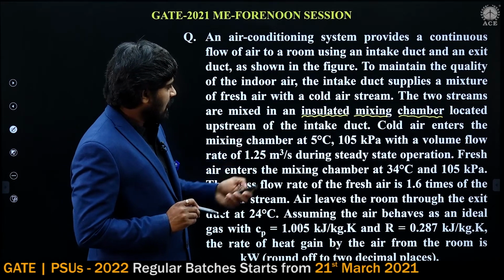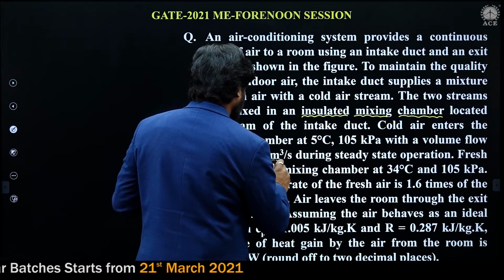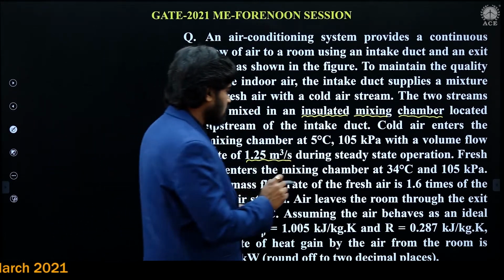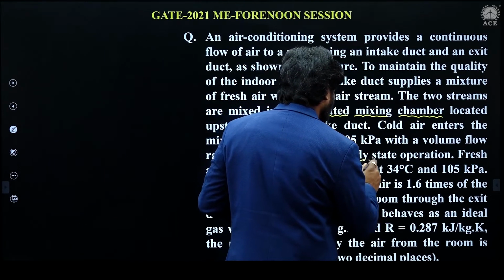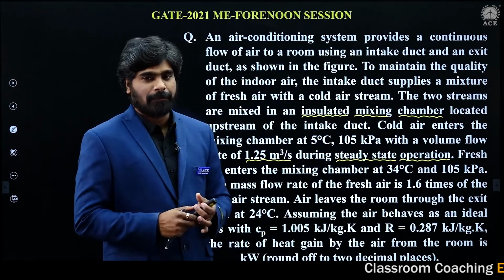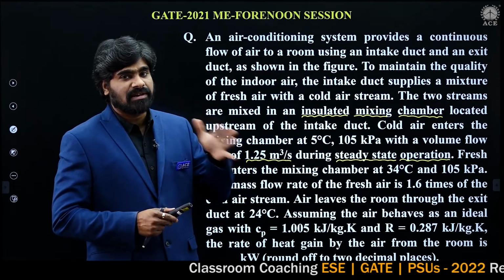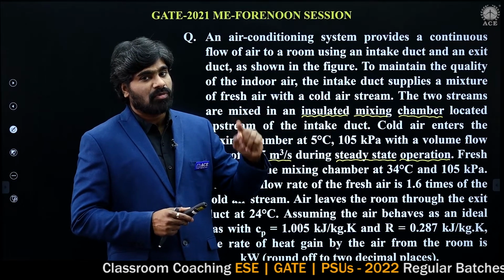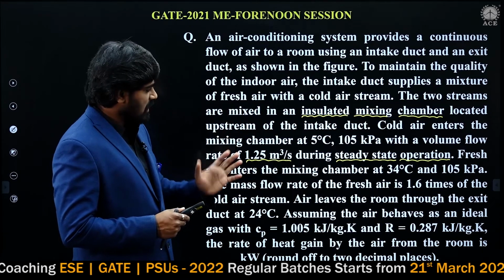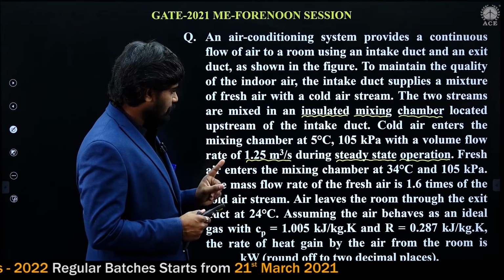He says cold air enters at a rate of 1.25 meter cube per second. During steady state operation, please try to understand, steady state is given. That is nothing but the steady flow process we have seen. What is steady flow process? The rate at which it is entering, at the same rate it is leaving. So m dot 1 will be equal to m dot 2. All these things we have already seen. So this is the volume flow rate of the cold air.